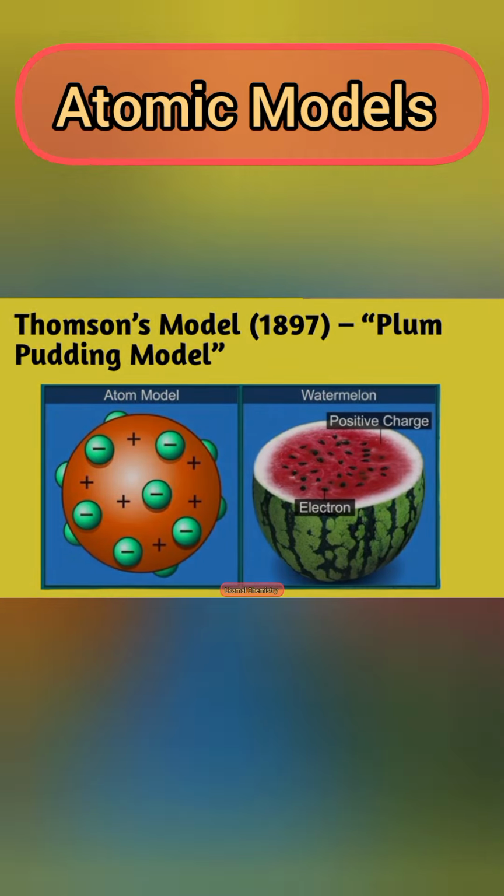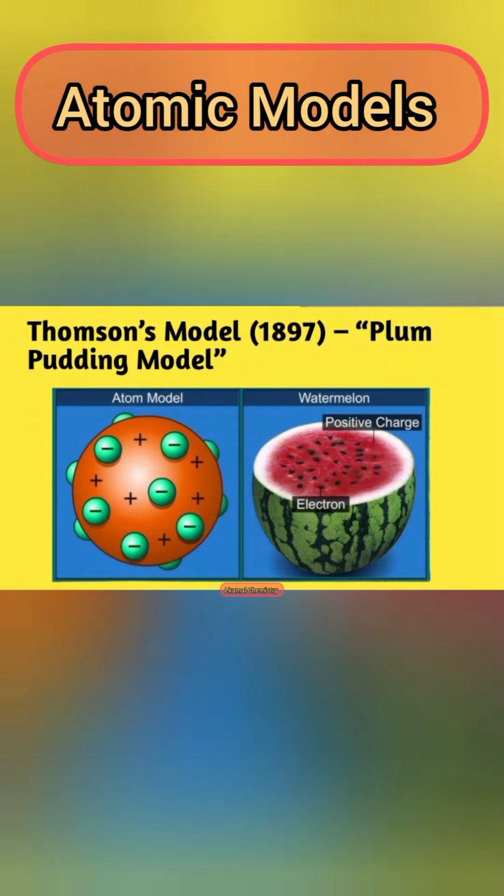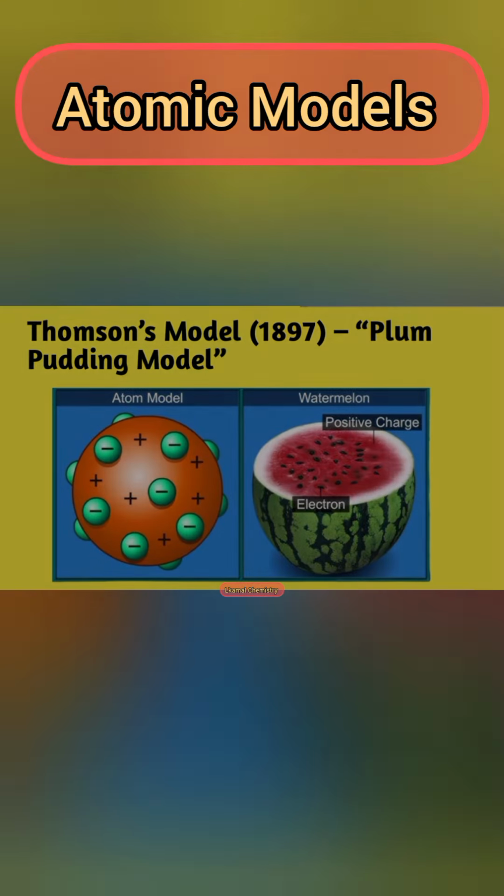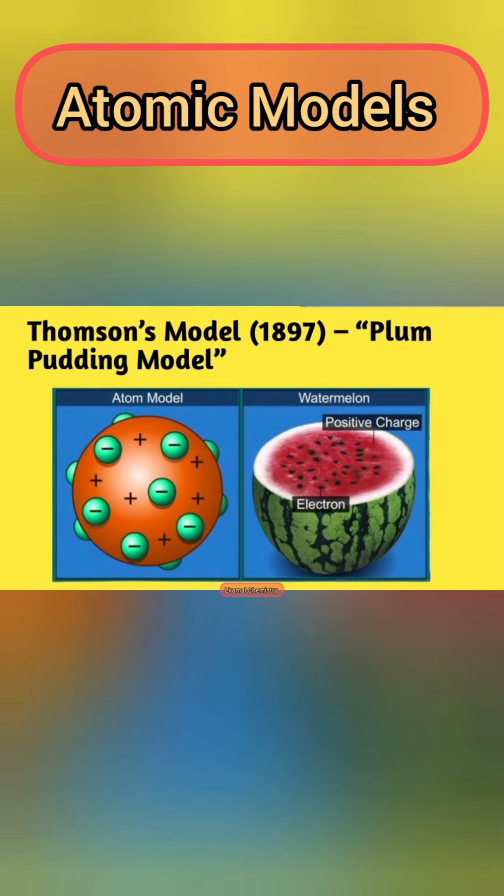Second one is the Thomson's model in 1897. It's also known as the plum pudding model. J.J. Thomson discovered the electron using cathode ray experiments. He proposed that atoms are a sphere of positive charge with negatively charged electrons embedded in it like the plums in a pudding. And limitation is that it couldn't explain the results of later experiments like Rutherford's.